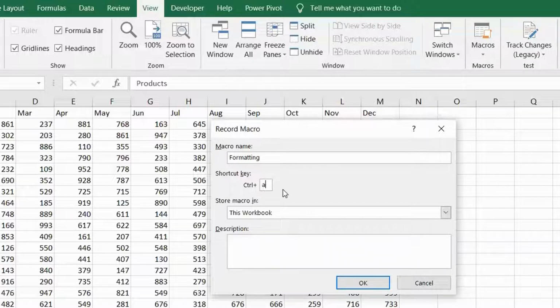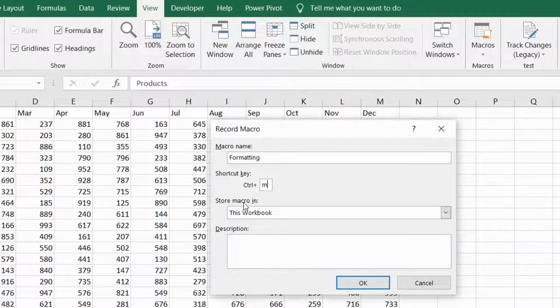You can't give Control A. If you give Control A, it will take it, but then in Excel select all will not happen. If you give Control C, it will take it, but then copy will not happen, it will overwrite. So it's better to give a shortcut key which is not used. For example, I am giving M, Control M. Okay, Control M is not used in Excel.